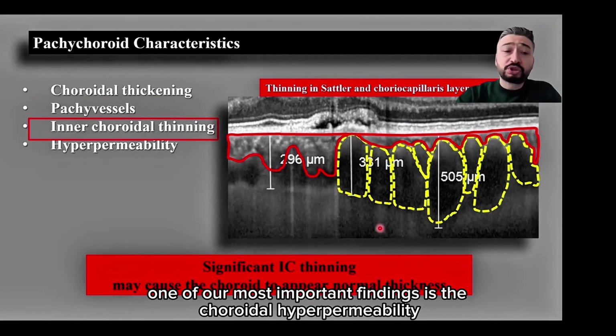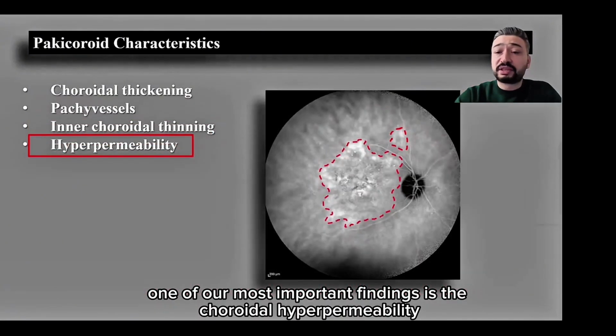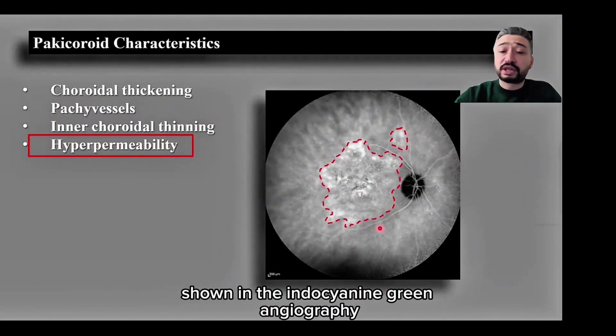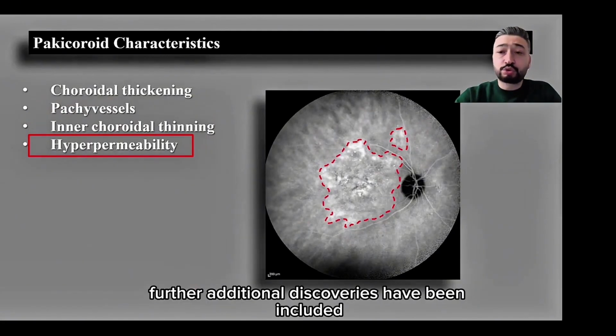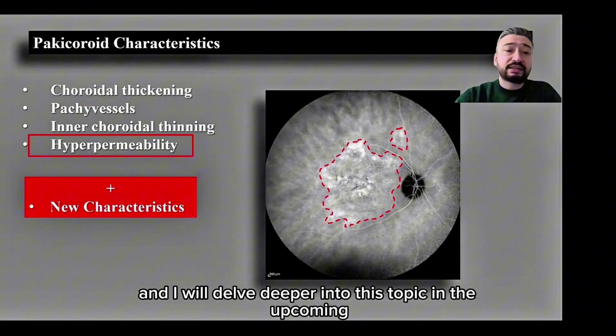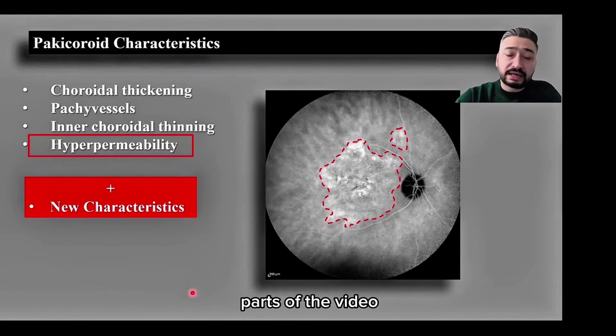Aside from this, one of our most important findings is the choroidal hyperpermeability shown in the indocyanine green angiography. Further additional discoveries have been included, and I will delve deeper into this topic in the upcoming parts of the video.